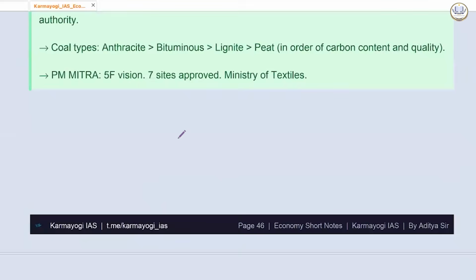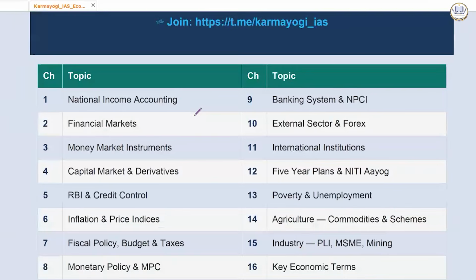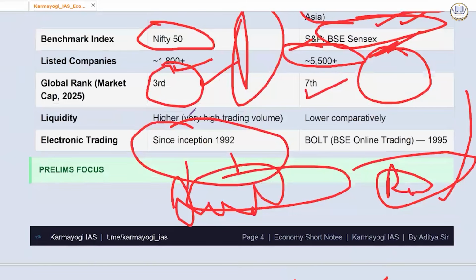Now everything has been virtually covered. Everything. You see now, so many current affairs, budgets, economic survey data, all the sectors, everything I have covered as fast as possible.